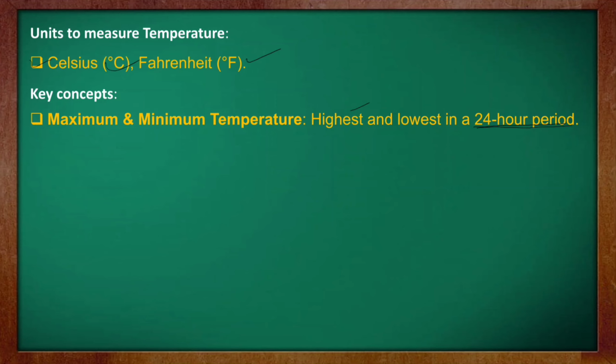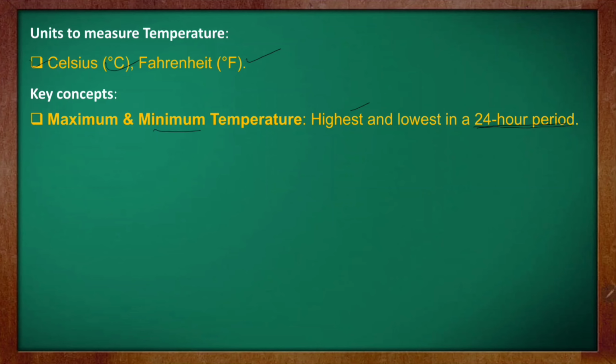At 6 a.m. early in the morning, the temperature usually is 15 to 20 degrees, and after some time, let us say 10 a.m., the temperature rises to 25. At 12 the temperature rises to 35. I'm talking about summer days. And at 3 p.m. the temperature rises to 40. So it changes, isn't it? So here the maximum temperature is 40. During the night the temperature will drop again, and that dropping temperature will be the minimum one. So this is the highest and lowest temperature in a 24-hour period.